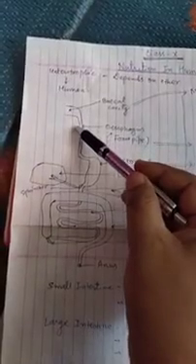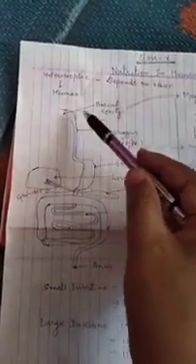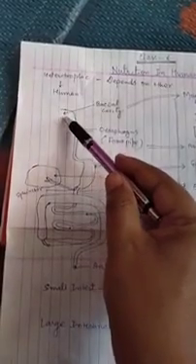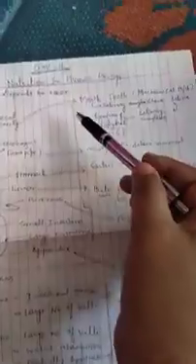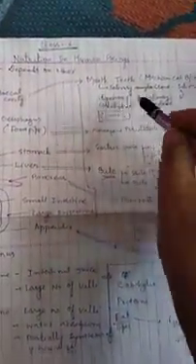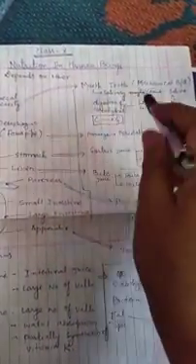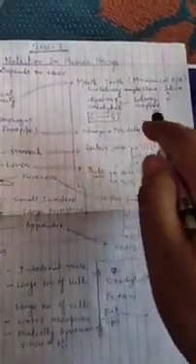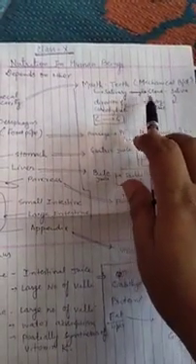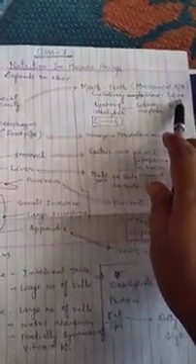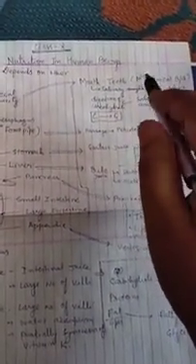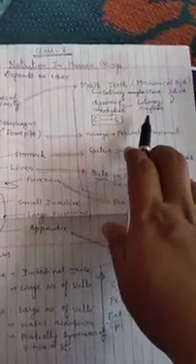So first, humans take their food in through the mouth. Through the mouth, food enters the buccal cavity, and the buccal cavity contains teeth, and the function of teeth is the mechanical breakdown of food. You know that teeth are of four types: incisor, canine, premolar and molar.